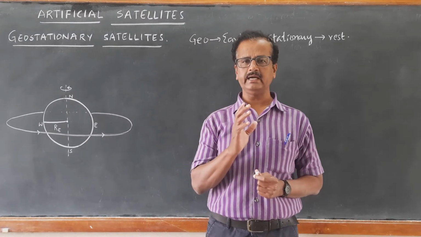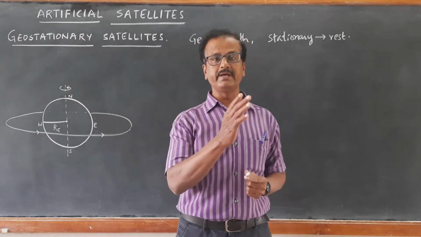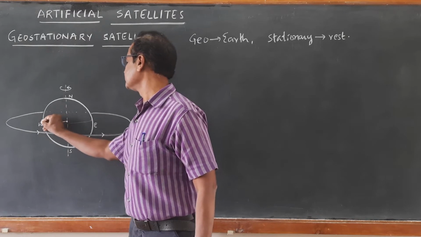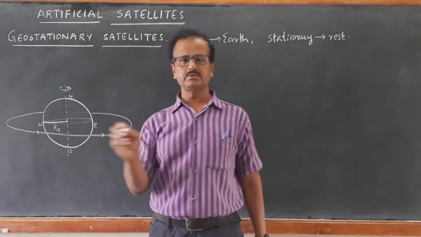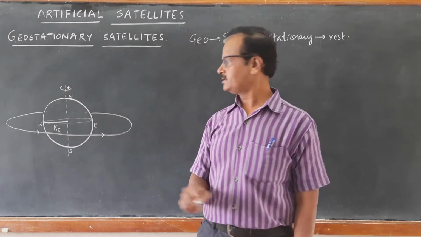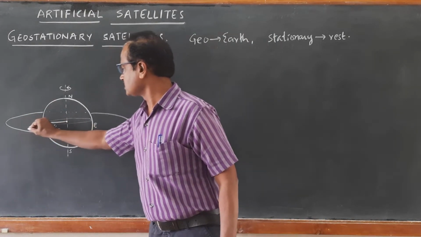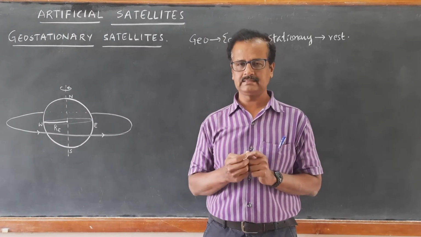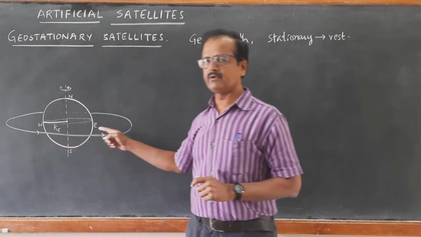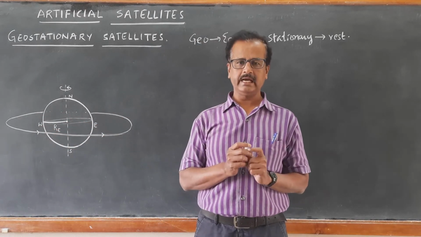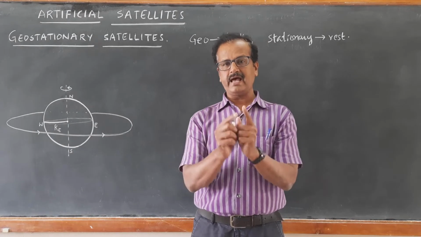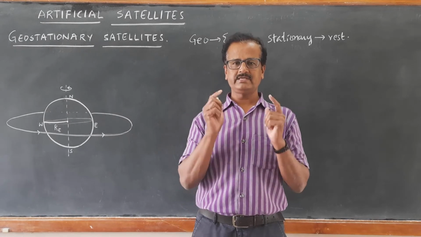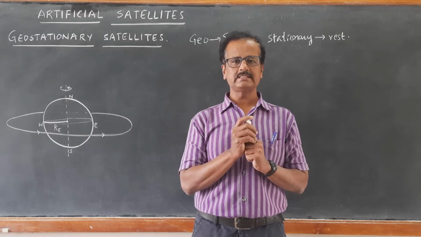Suppose there is a satellite which is revolving in the equatorial plane of the Earth. It needs to revolve around the equatorial plane of the Earth. You can see here, this is the equatorial plane of the Earth, which is passing through east-west. So if the satellite revolves around this equatorial plane while the Earth also rotates around its own axis, and if the time period of revolution of this satellite is the same as the time period of rotation of Earth around its own axis, then such a satellite is said to be a geostationary satellite.